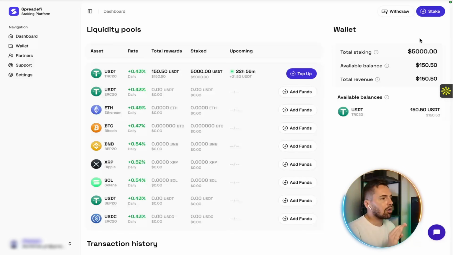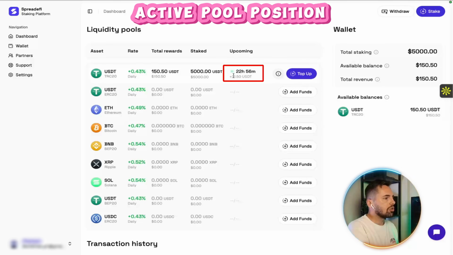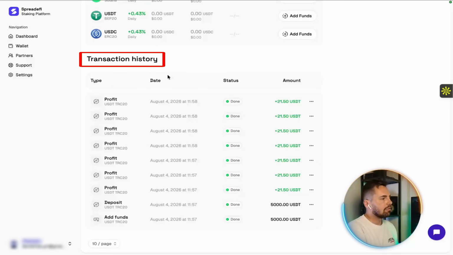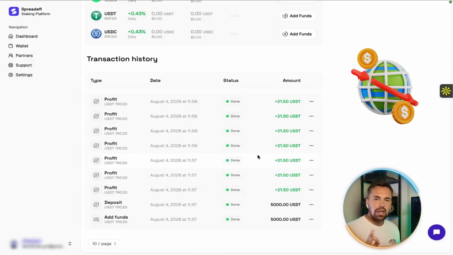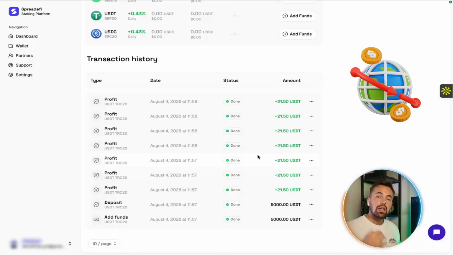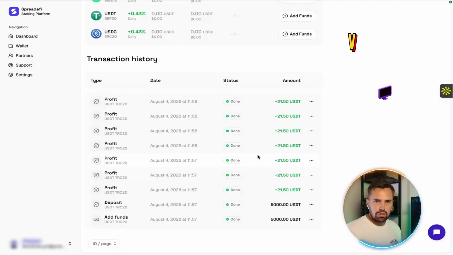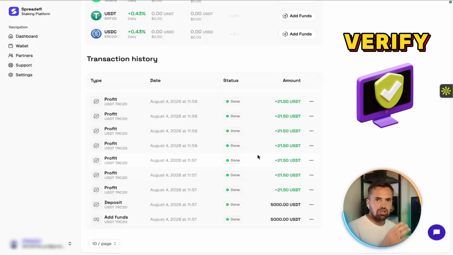With that said, look at how the dashboard is laid out. You can see the active pool position here, so you can see how a live position actually displays while it's running. And this is the part that proves that this is a genuine working platform and not a screenshot, right? So the transaction history, right? So look, real, timestamped, on platform activity logged right here. That's what tells you the site is actually doing something under the hood. The account is live and the actions are recorded. That's exactly what you want to verify, right? That it's a real functioning system.